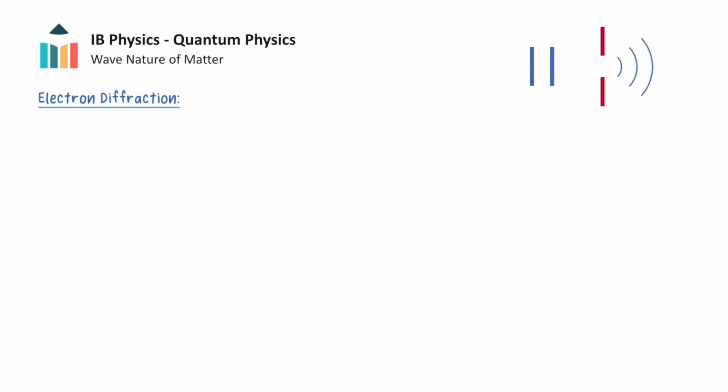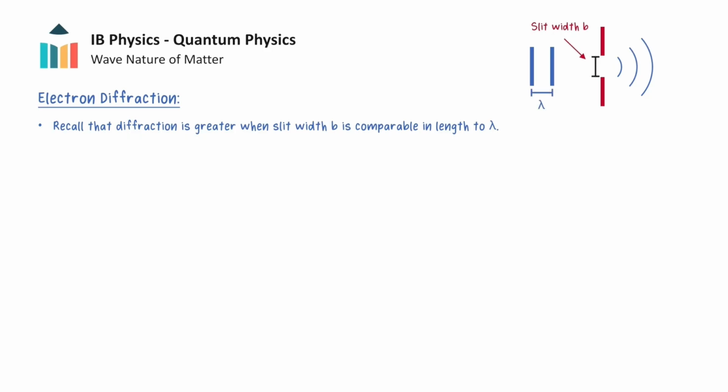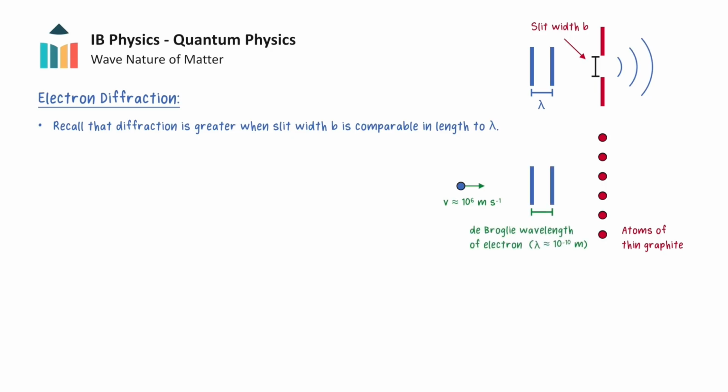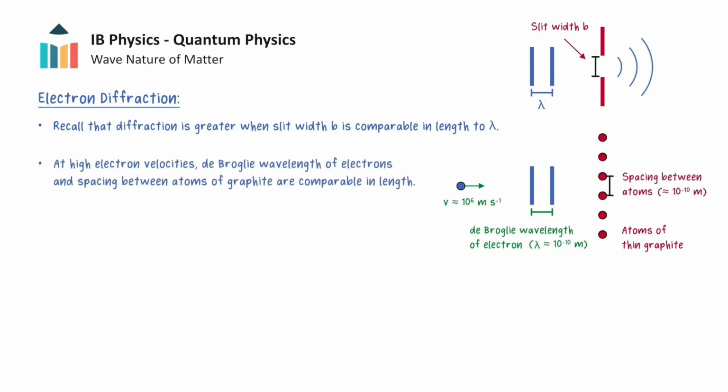Now recall that the diffraction of waves is greater when the slit width becomes comparable in length to the wavelength of the wave. When electrons are incident on the thin graphite sample, electron diffraction occurs because at high velocities such as 10⁶ meters per second, the de Broglie wavelength of electrons is around 10⁻¹⁰ meters, which is the same order of magnitude as the spacing between the atoms in graphite. So the gaps between atoms act like slits to electrons.